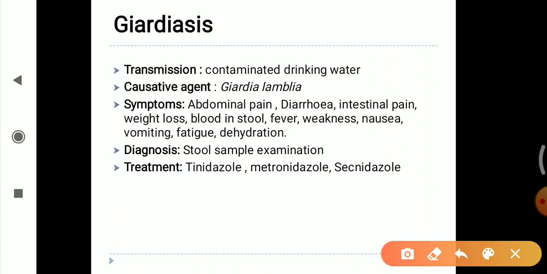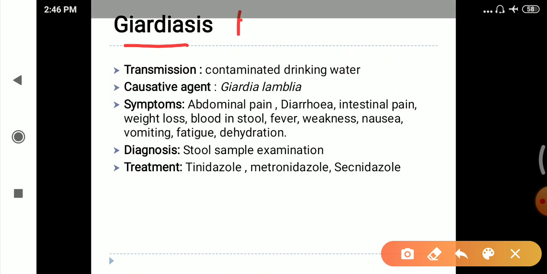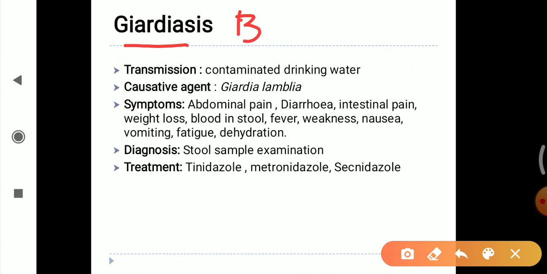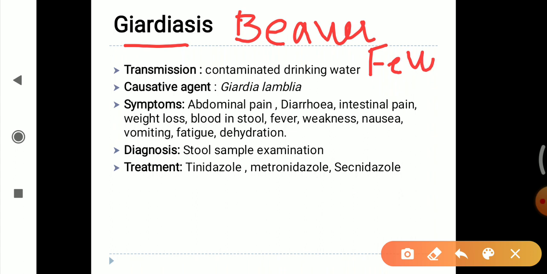Now the second waterborne protozoan disease is giardiasis, popularly known as beaver fever. Its transmission is due to contaminated drinking water.